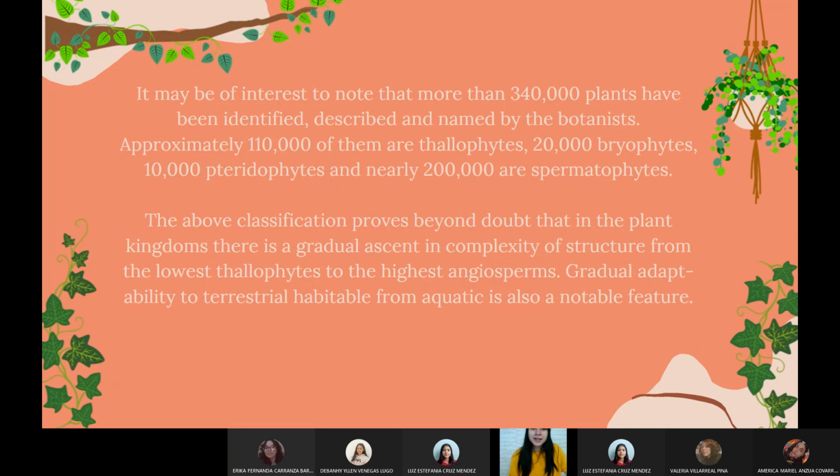It may be of interest to note that more than 340,000 plants have been identified, described, and named by the botanists. Approximately 110,000 of them are thallophytes, 20,000 of them are bryophytes, 10,000 of them are pteridophytes, and nearly 200,000 of them are spermatophytes. The above classification proves beyond doubt that in the plant kingdom there is a gradual ascent in complexity of structure from the lowest thallophytes to the highest angiophytes. A gradual adaptability to terrestrial habitat from aquatic is also a notable feature.